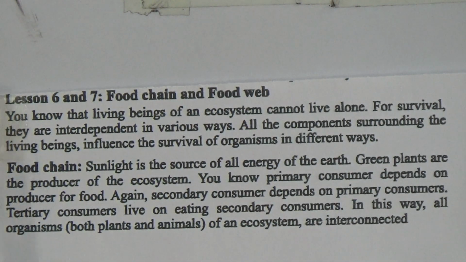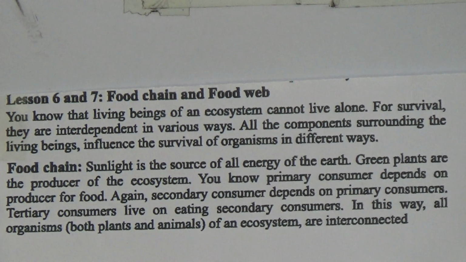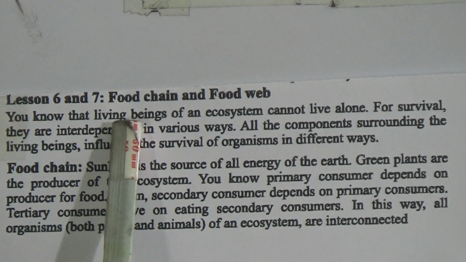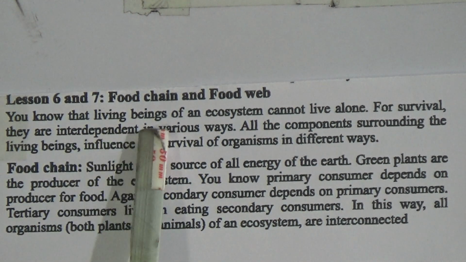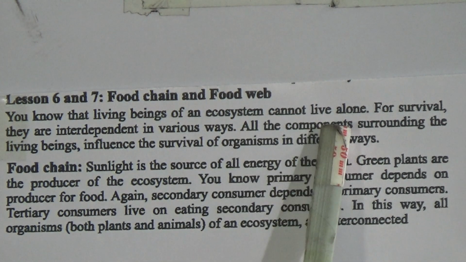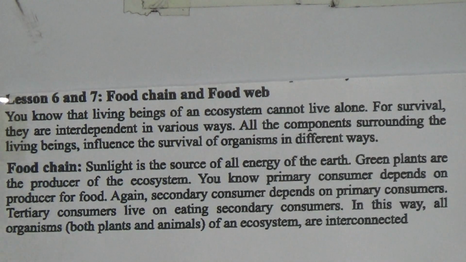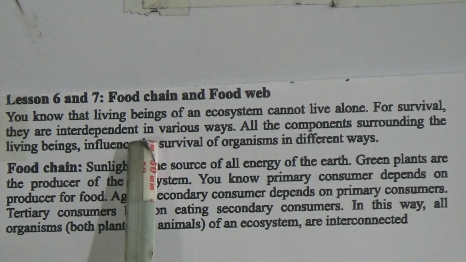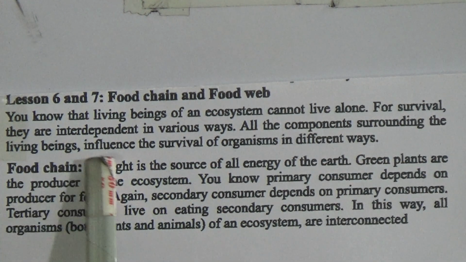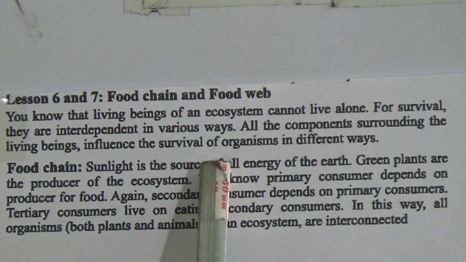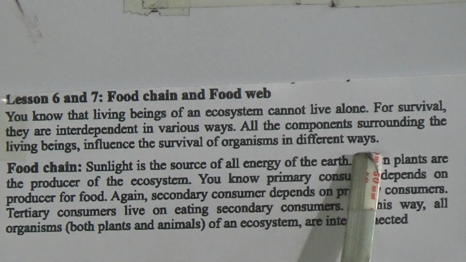In our previous class, we have already finished reading lesson 1 to 5. Today, we will start from lesson 6, and this is page number 156. Lesson 6 and 7: Food chain and food web. You know that living beings of an ecosystem cannot live alone. For survival, they are interdependent in various ways. All the components surrounding the living beings influence the survival of organisms in different ways.